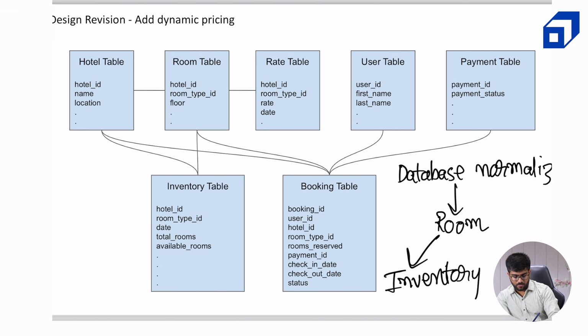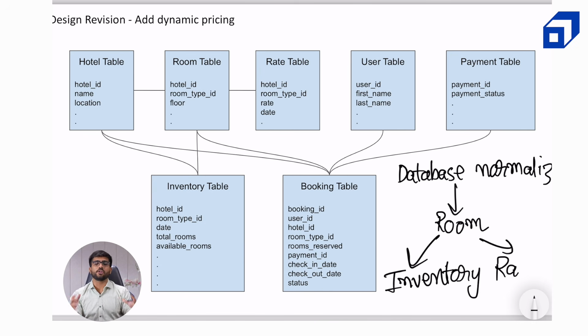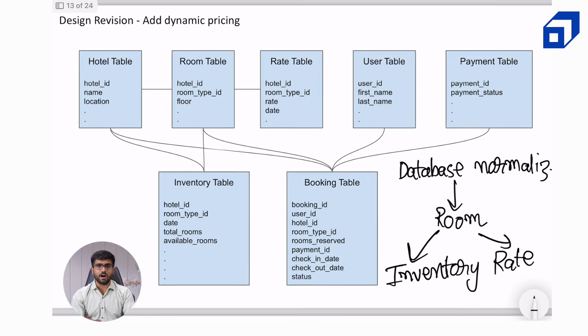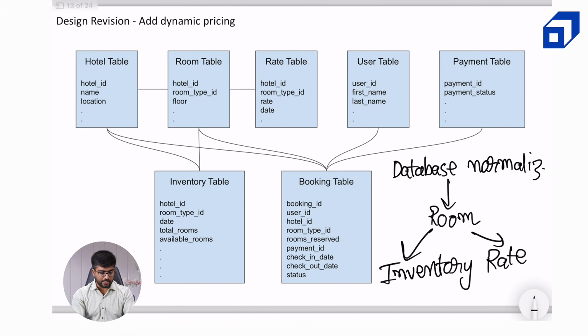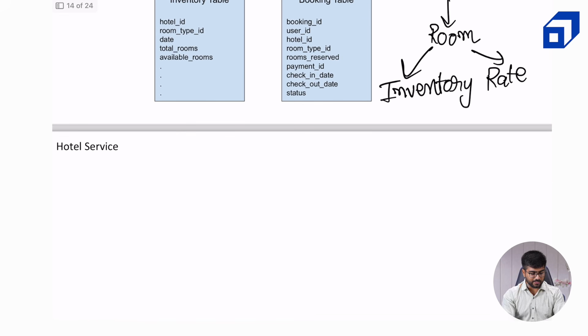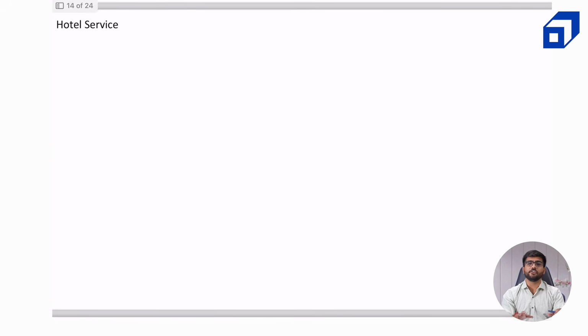and the rate table, because then we would be storing a lot of redundant data which is not required, like hotel ID, room type ID, floor, name of the room, and some of the other details related to the room would unnecessarily be copied in the rate table and the inventory table as well. So let's just associate them by the primary key, and let's just store only the information which is useful. Okay, so now this is how our ER diagram is modeled. So the next step would be coming to the high level design, and we will first get started with the